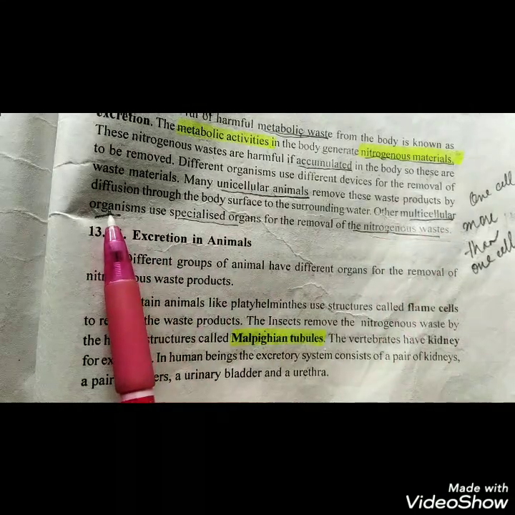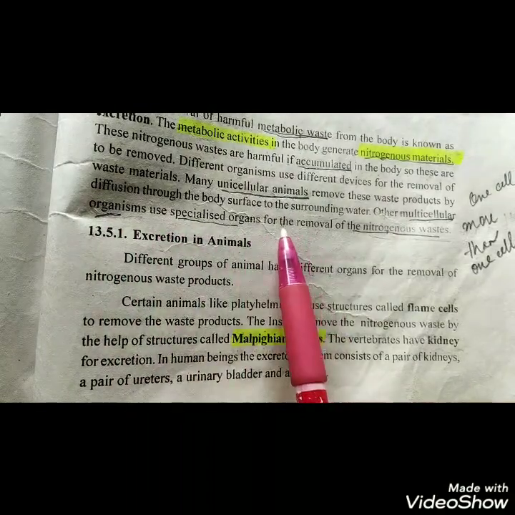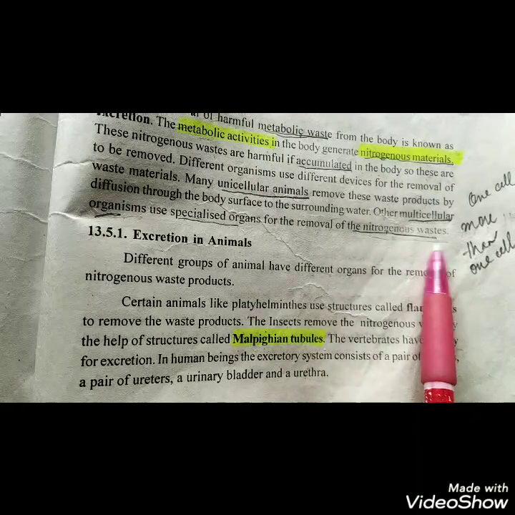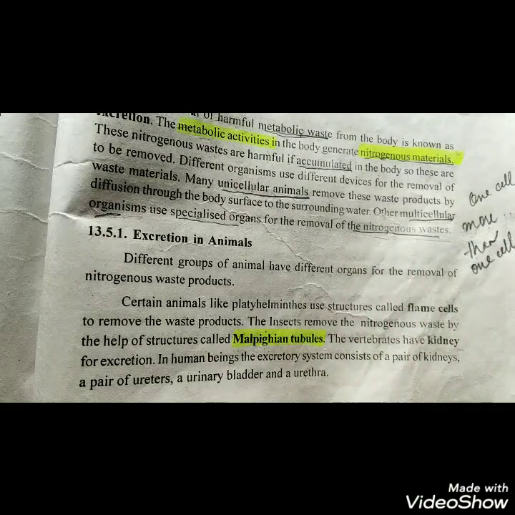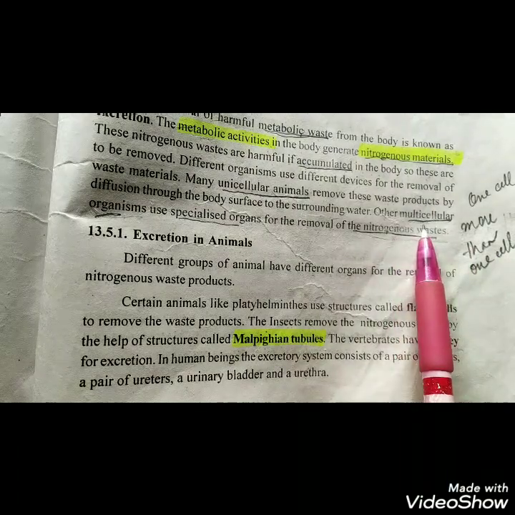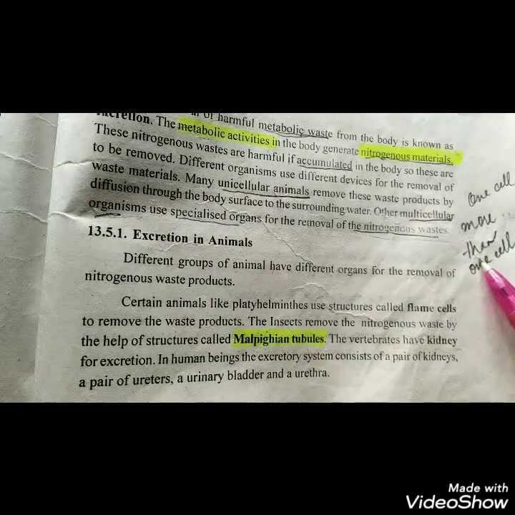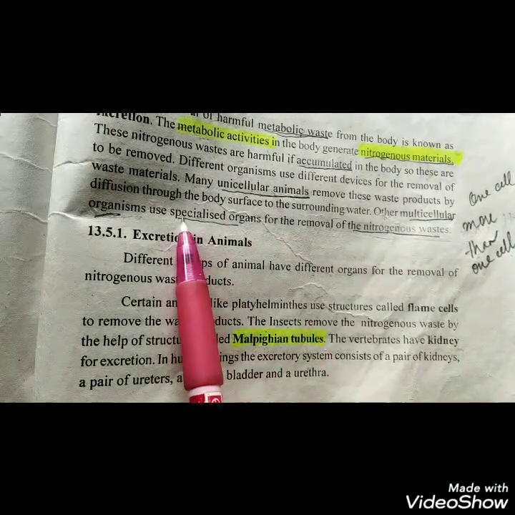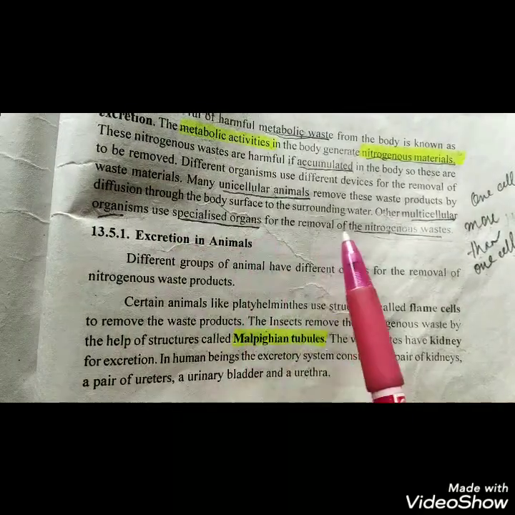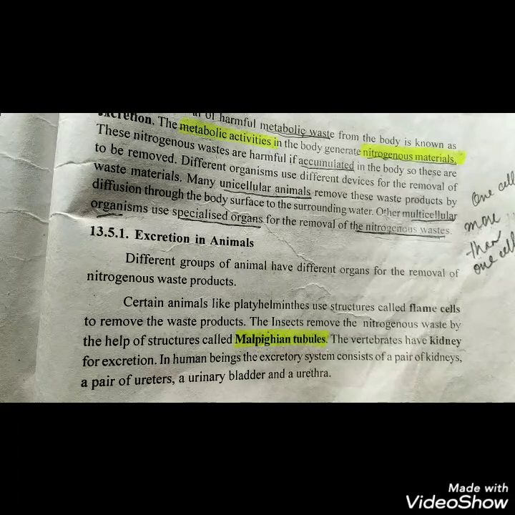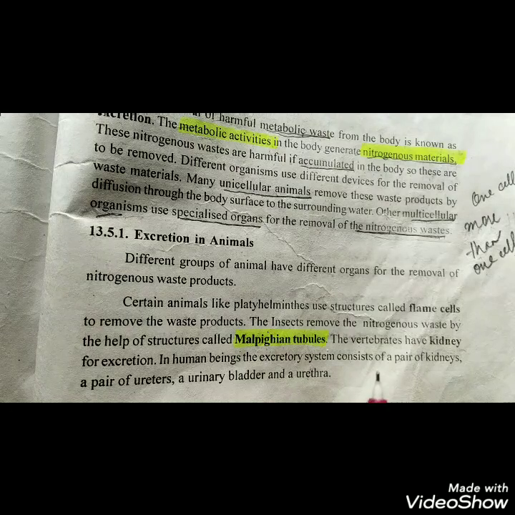Other multicellular organisms use specialized organs for the removal of nitrogenous waste. We have learned that in unicellular organisms there is no specialized organ. But in multicellular organisms, meaning organisms made of more than one cell, we have specialized organs for the removal of this nitrogenous waste. For example, in the human being, the nitrogenous waste produced inside our body is excreted to the outside of our body with the help of the kidney or the excretory system.